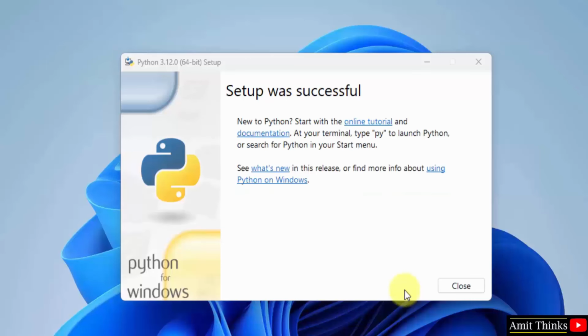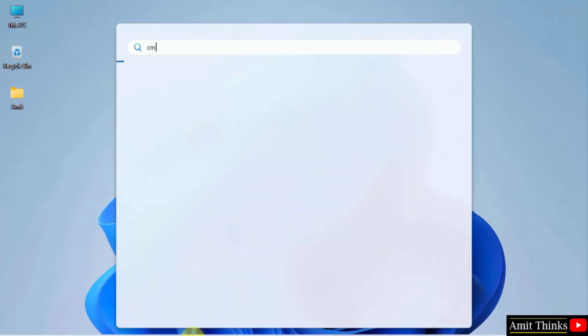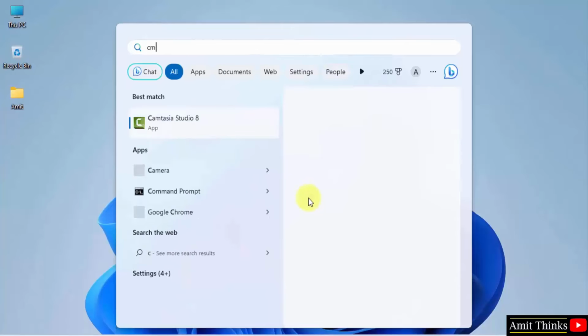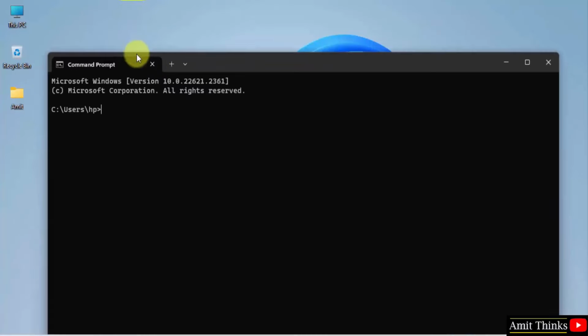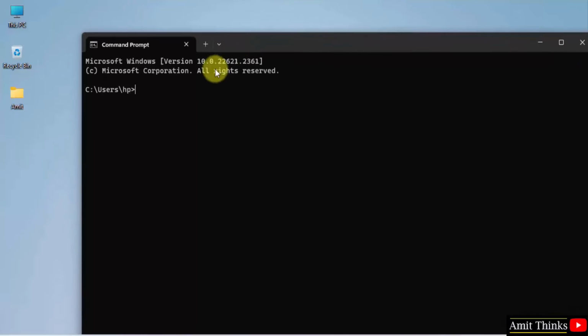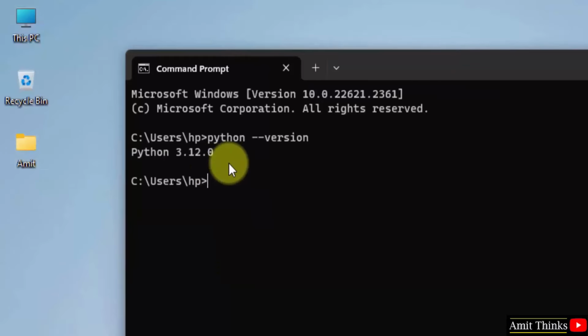Guys, we have successfully installed Python. Click close. Now let us verify the installation. Go to start, type cmd. Click open to open the command prompt. Herein type the command python space --version and press enter. This shows that we successfully installed Python.